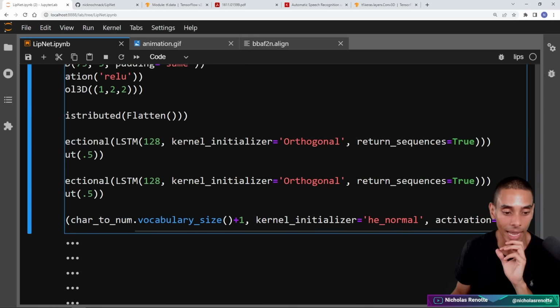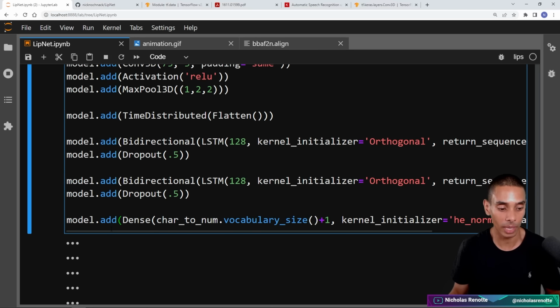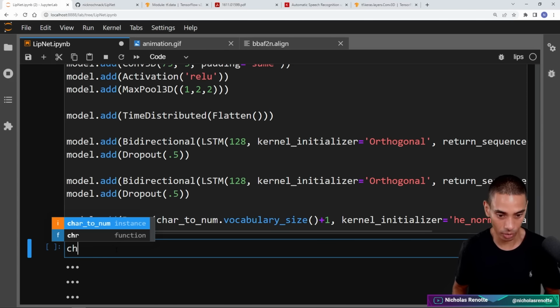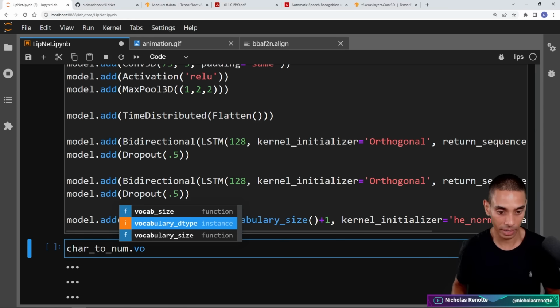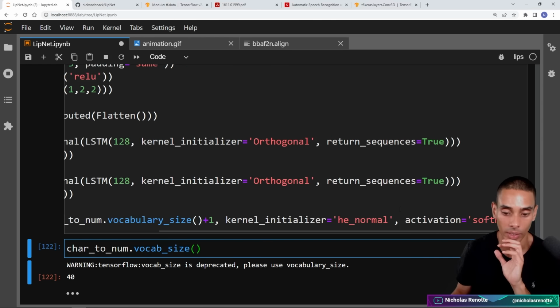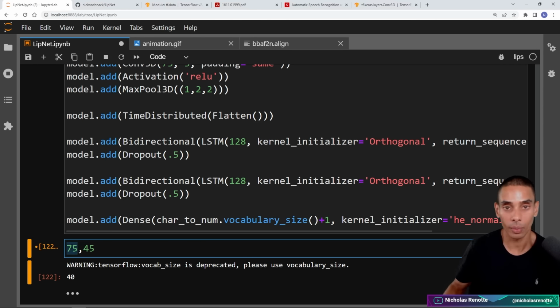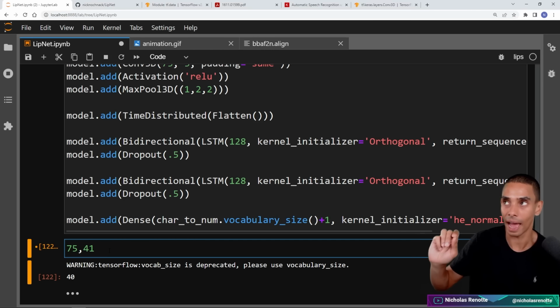And then we've got a dense layer, which is going to take in, I believe it's 46 units. So just taking our vocabulary size +1 to be able to handle our special token. So you can see it's 40, so it'll be 41 outputs. So this means our output should be, let's take a look, 75 by 41. This represents one output per frame that we pass through, and 41 is going to represent a one hot encoded representation of our final output.